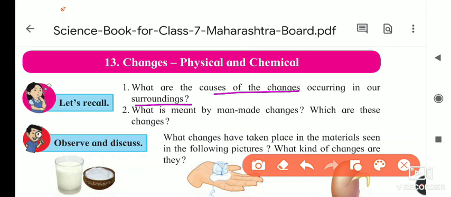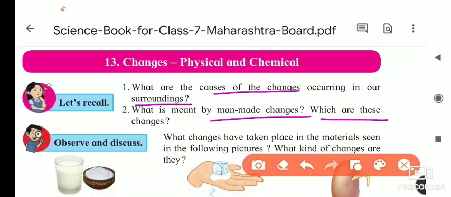The surrounding around us or around that substance, environment, temperature. These are the factors responsible for the changes in the surroundings. Now, changes in the substances. And what is meant by man-made changes? The changes done by man are called man-made changes.